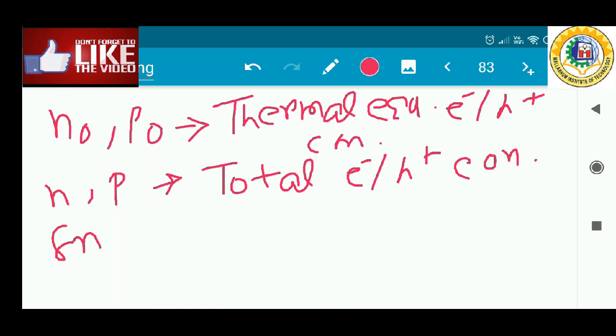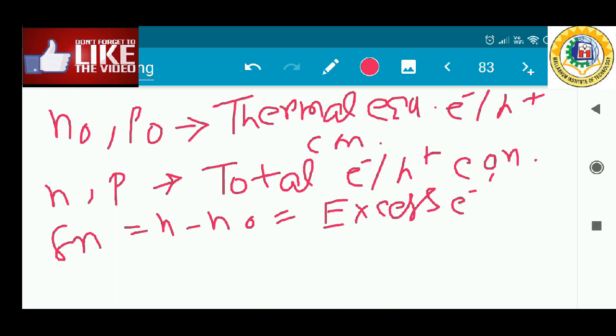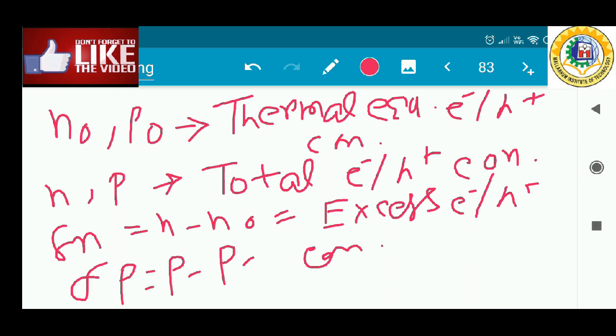Del n, the excess carrier concentration, is represented by n minus n0. This is the excess electron or hole concentration, and this is also del p. Del p is represented by p minus p0, the excess electron or hole concentration.